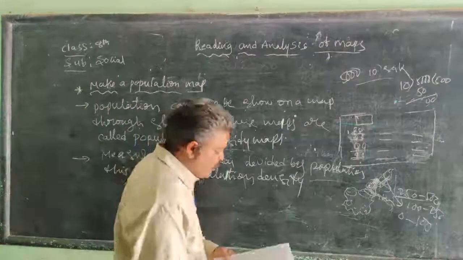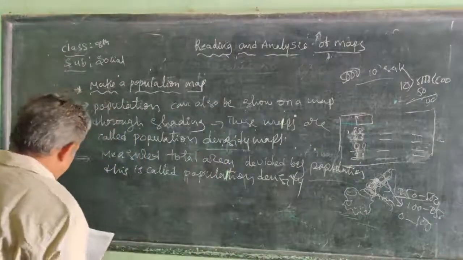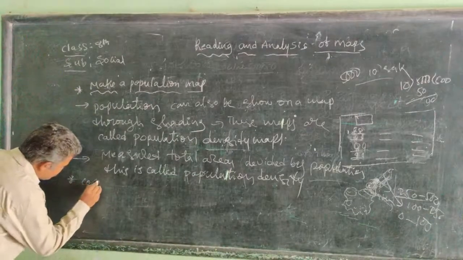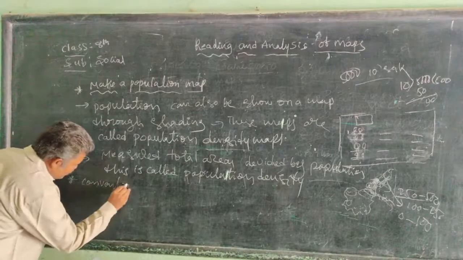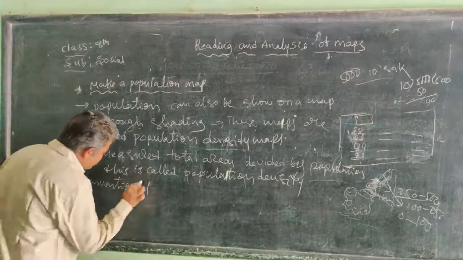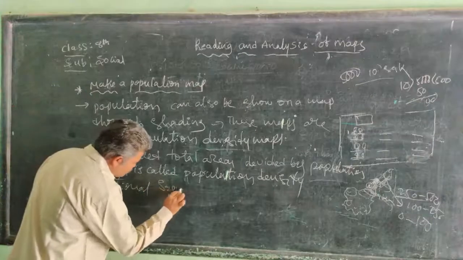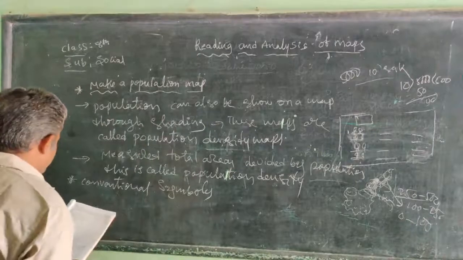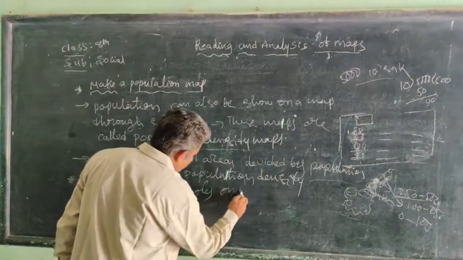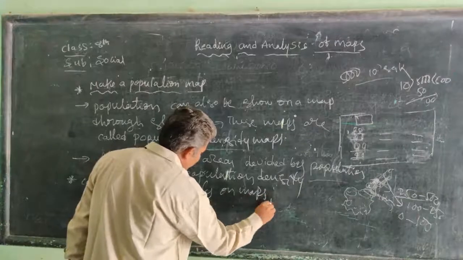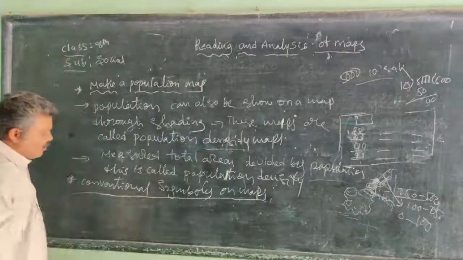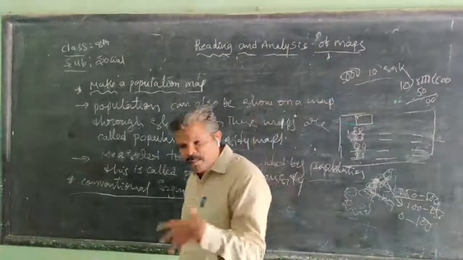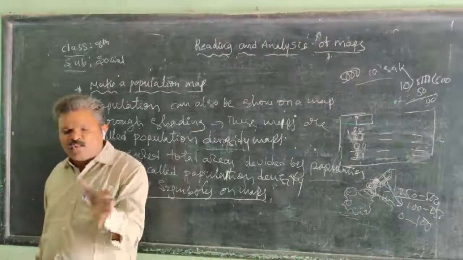Next, conventional symbols on maps. Every map maker uses general symbols of their own.